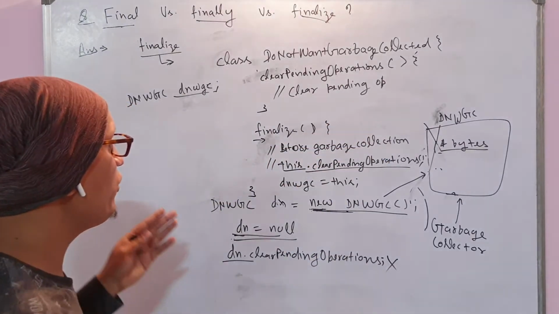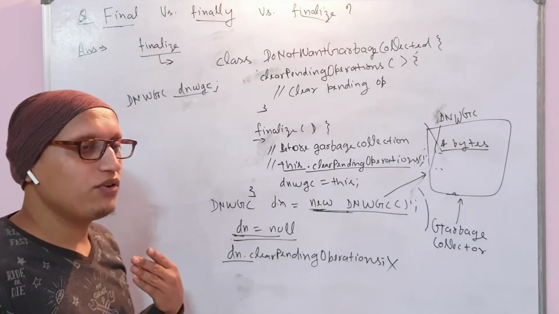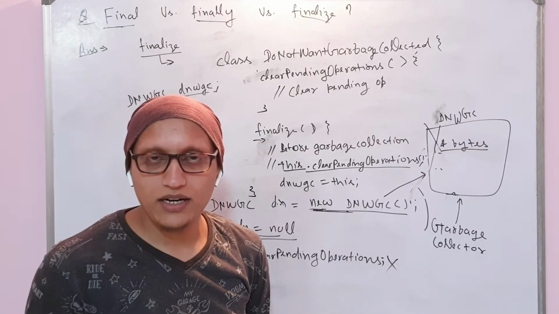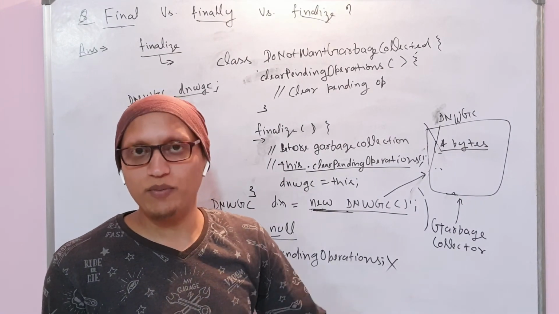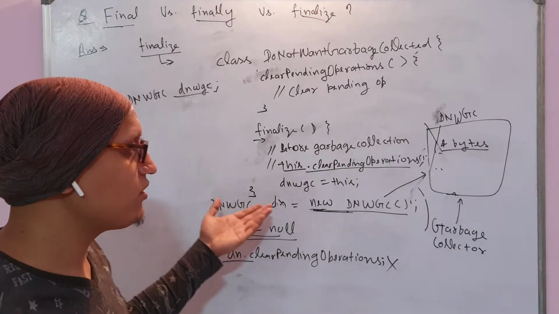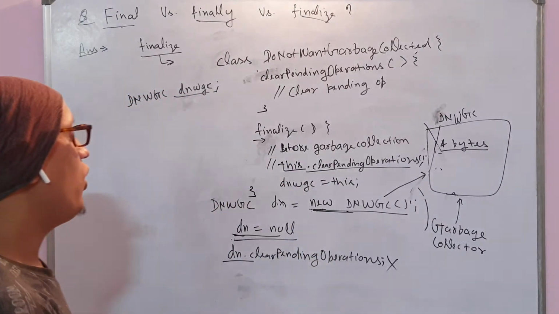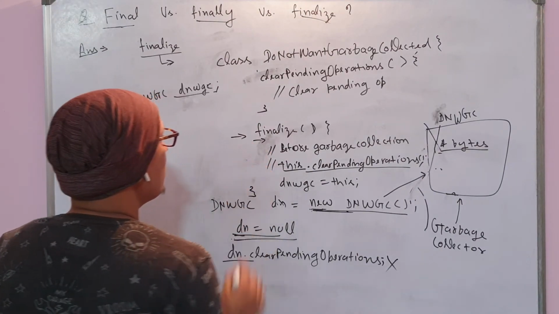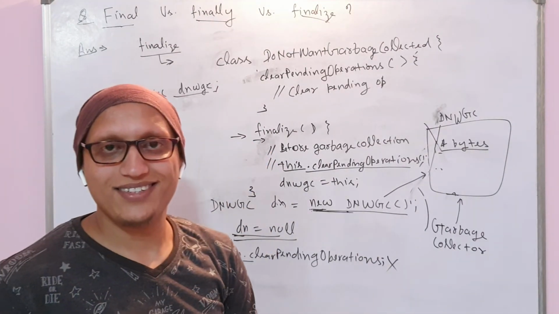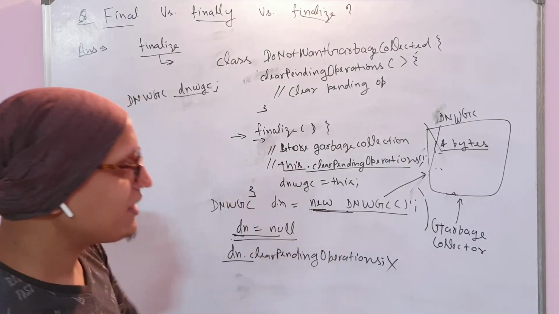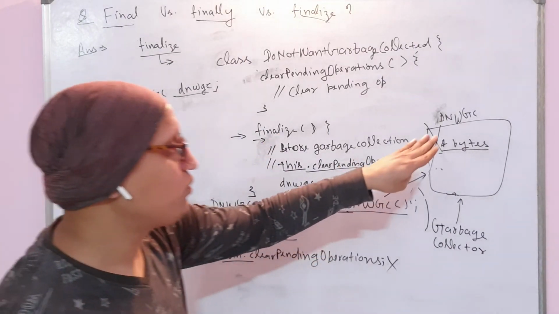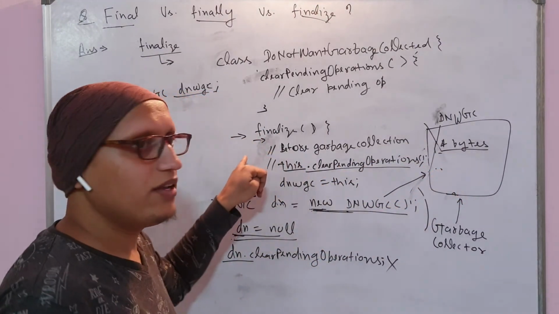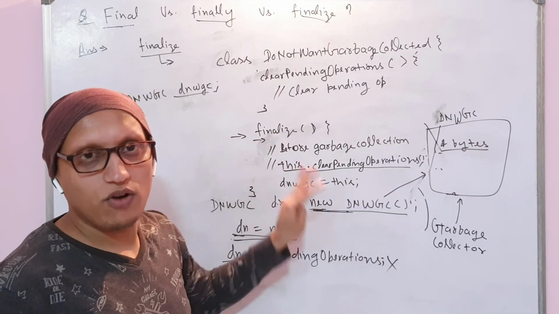So this is the beauty of the finalize method, where if your object is getting garbage collected, if it is getting removed from the memory space, you can do your operations. But always remember that this finalize method is called only once. When the garbage collector does the garbage collection the first time, this finalize method will be called and it will do some operations.